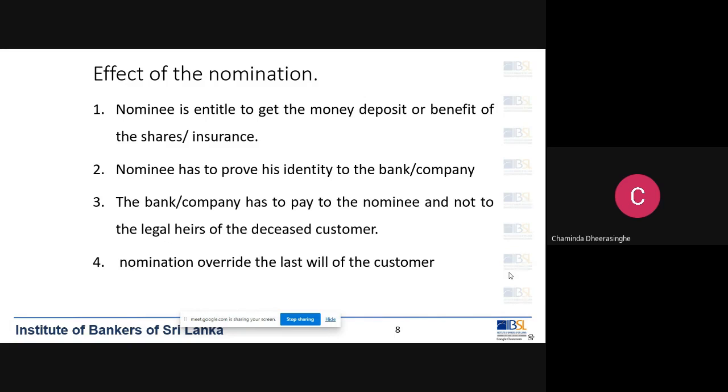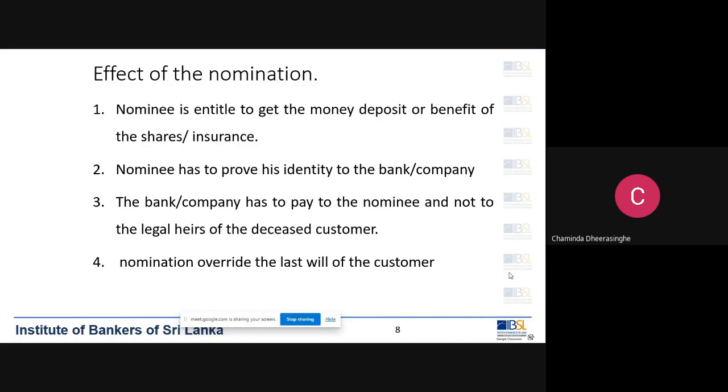Any other questions from here? Yes. How many nominees can we put per account? There's no limitation there either, right? It says that you can appoint a person, but of course you can have 2 or 3 persons also. There's no restriction.